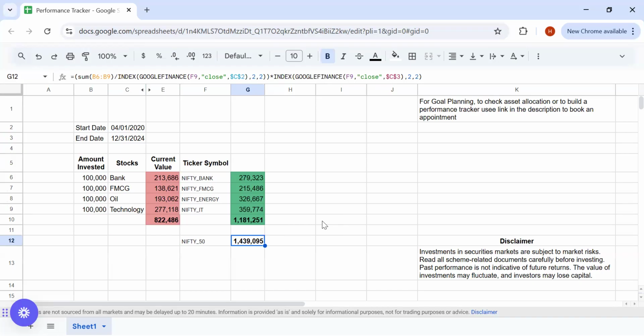What it proves is that valuations matter and that there is always a need to balance the portfolio basis the asset allocation and the goals, right? And if you're not respecting the valuations, what happens is the ones which have done well in the past need not do well in the future. So most of the time you hear a lot of people saying that these are the top stocks and they would be doing well for a very long time. But you lose out a lot on the returns, right?